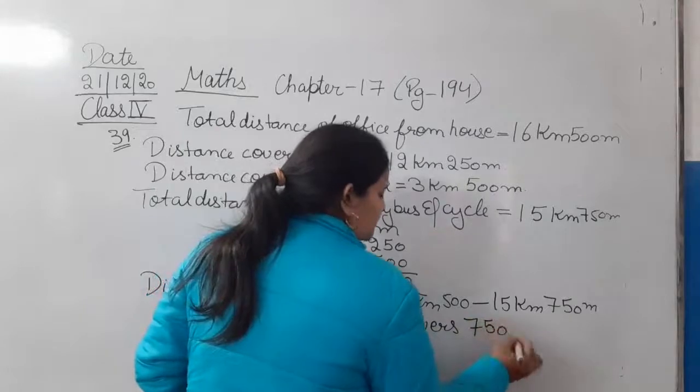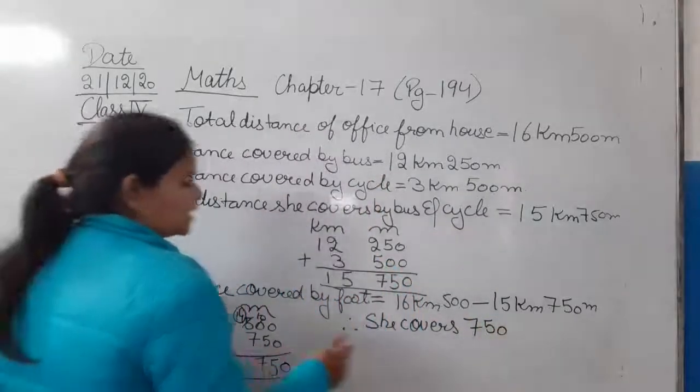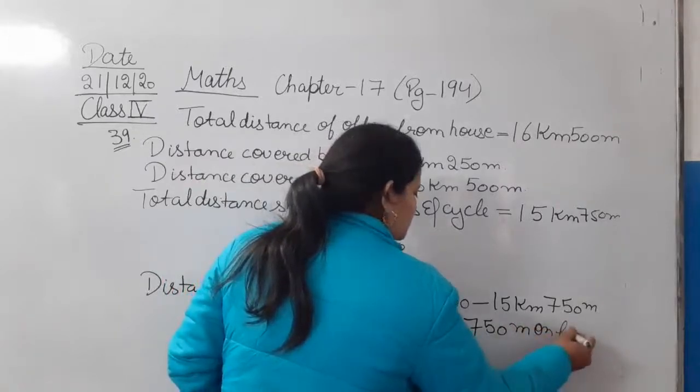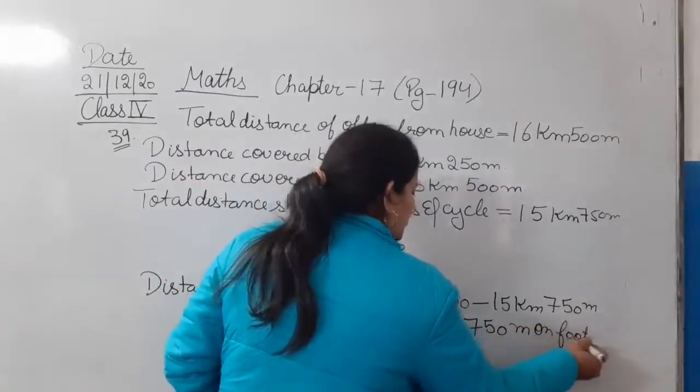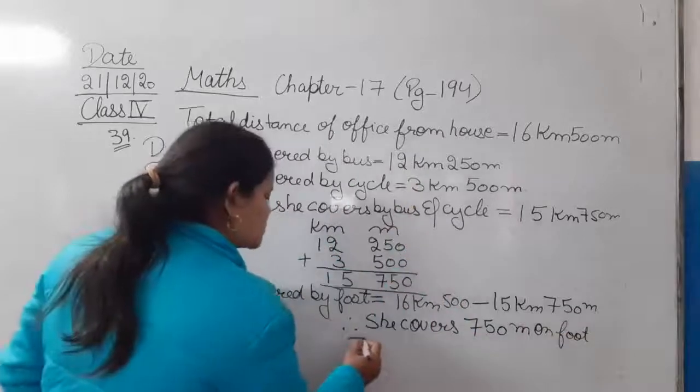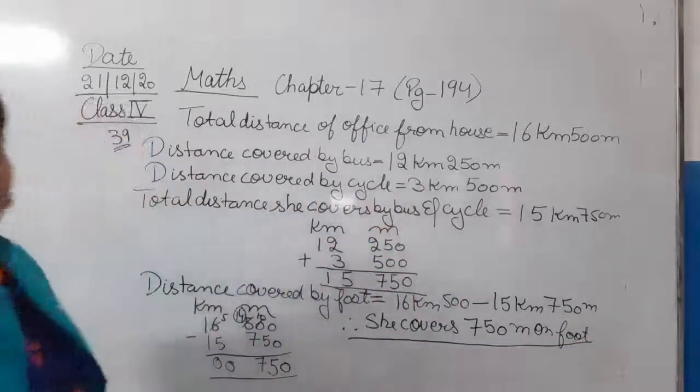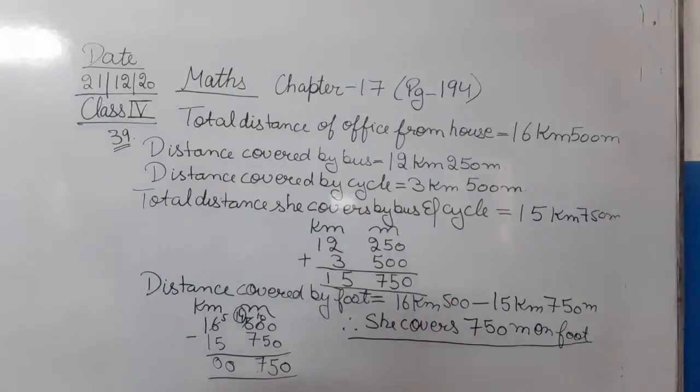So this is the total distance that she covers on her foot. This is the solution sentence. Therefore, she covers 750 meter on foot.